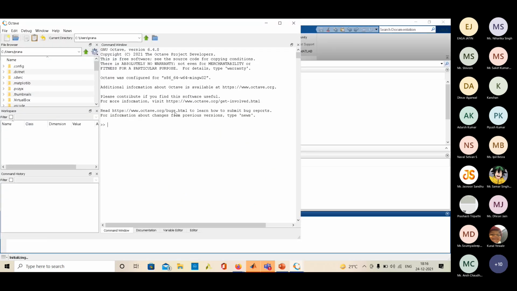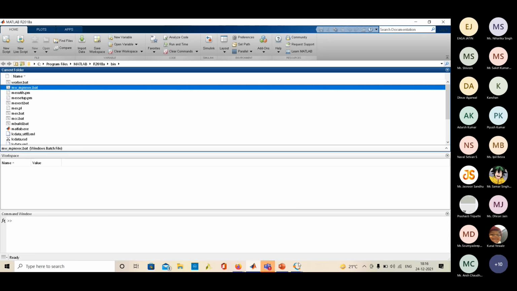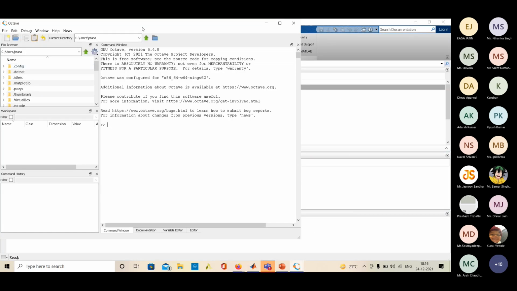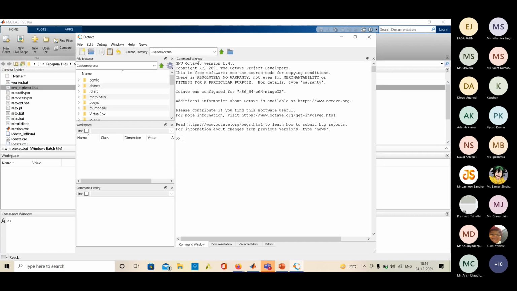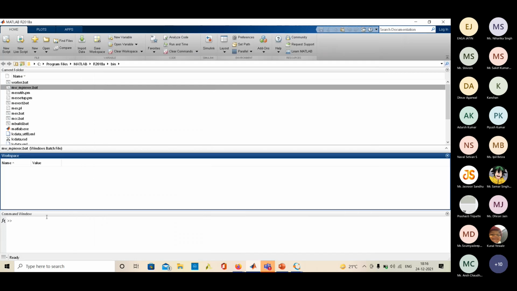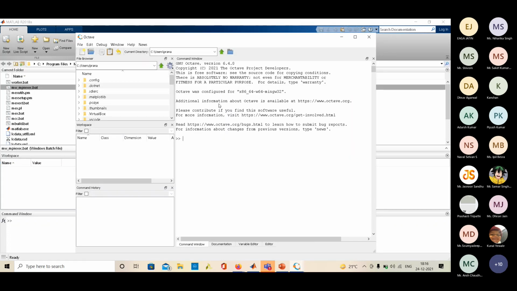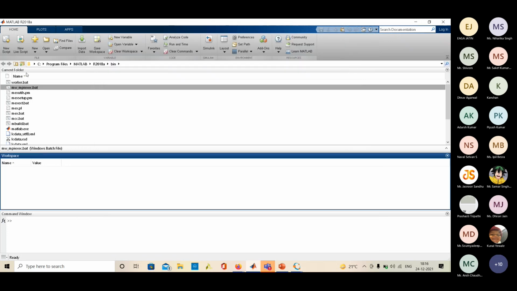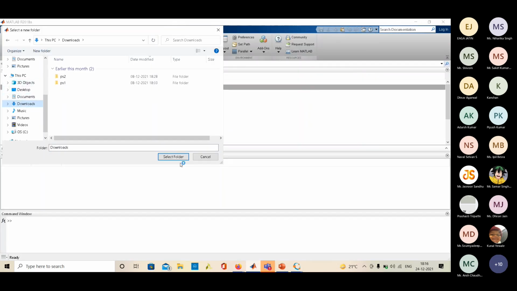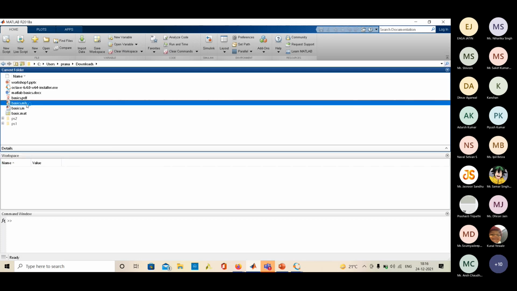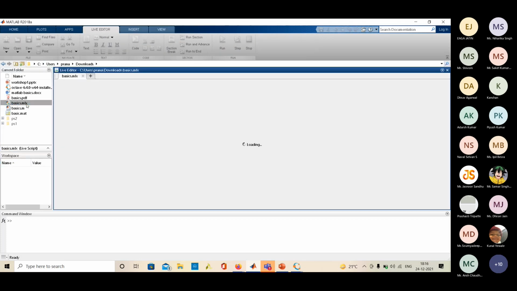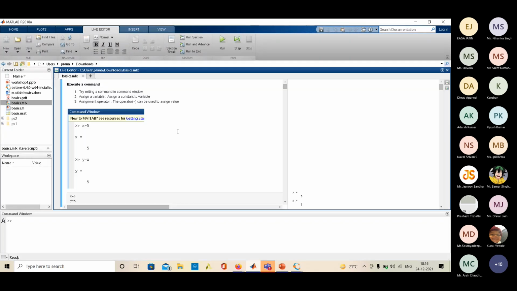So this is Octave and this is MATLAB. The basic difference between them is that you can see Octave has command window, workspace, file browser, command history, and MATLAB has command window, workspace, current folder, that is the file browser. So they are almost the same. The difference is something called a live script.